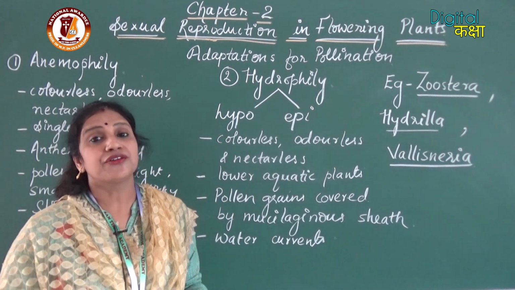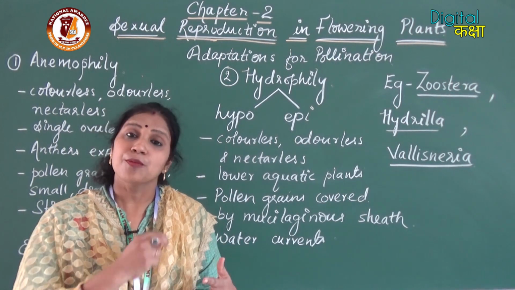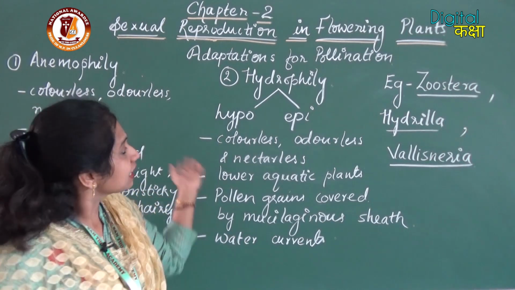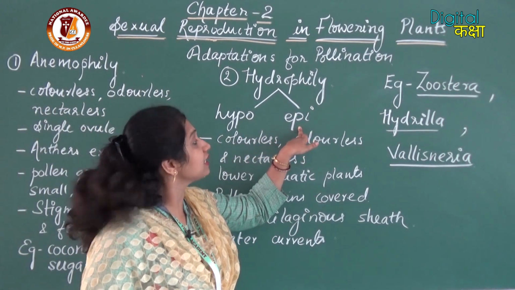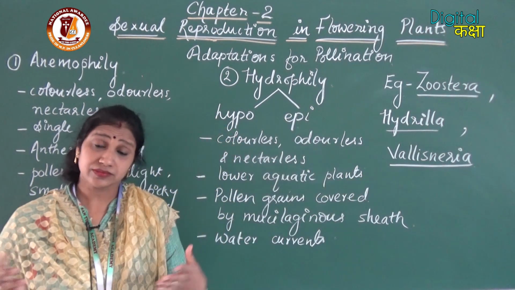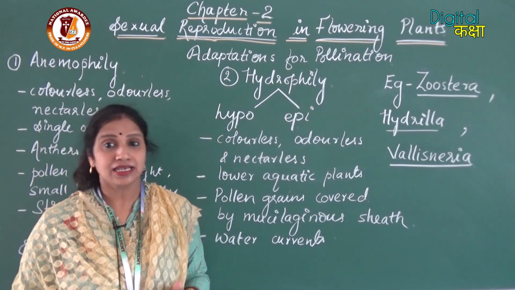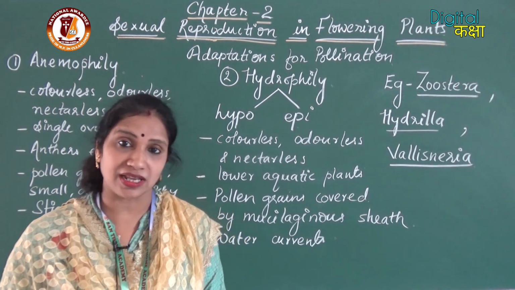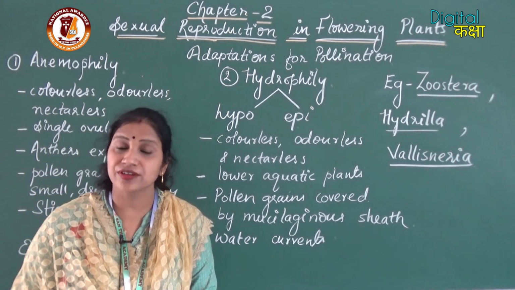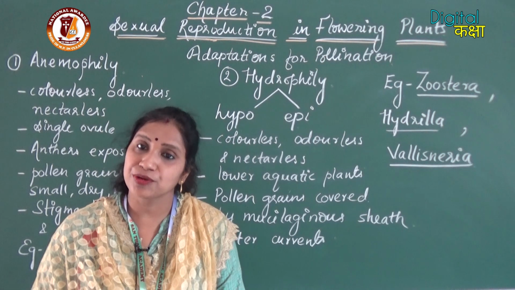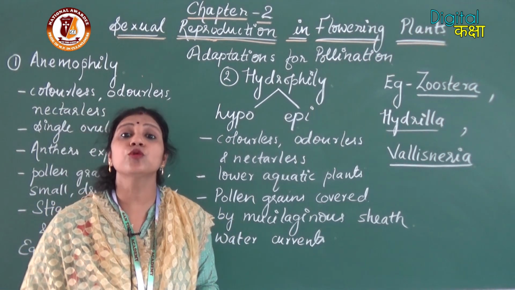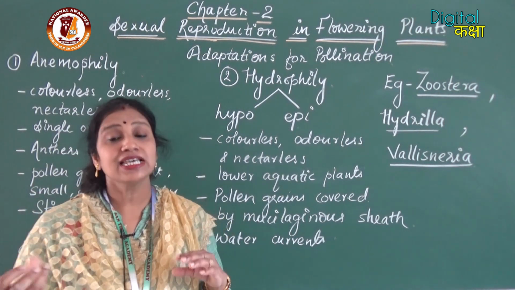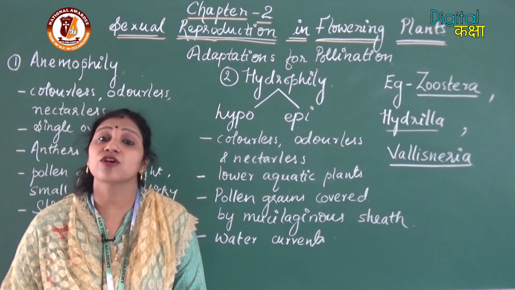They have got ribbon-like pollen grains by which they can move long distances and reach the stigma. Example of epihydrophily is Vallisneria. Now here Vallisneria is a special case. Vallisneria is a submerged aquatic plant, so it is present below the water surface. But at the time of reproduction, the male flowers move to the surface and they open up on the surface of water.